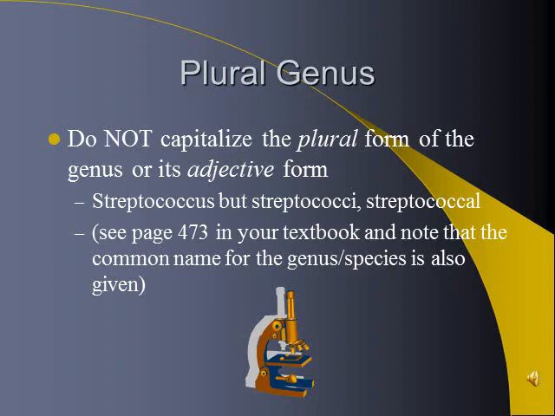On page 444 of your textbook, again in the Appendix B area in the back, is a great reference on genus and species names that are commonly used. You might think about putting it into your information station. It gives you the common term that you might know some of these by, such as Clostridium tetani for tetanus.